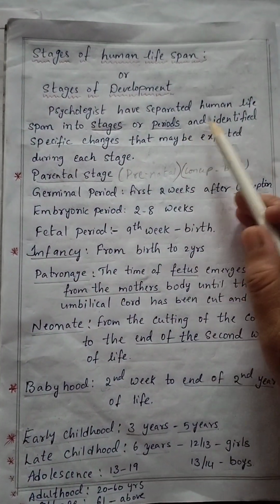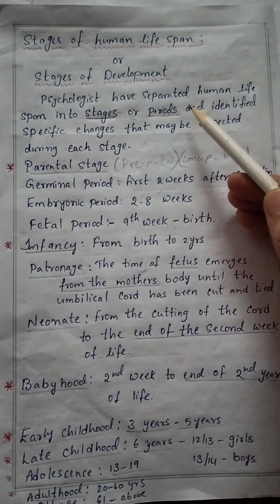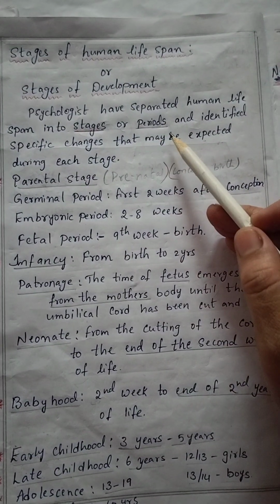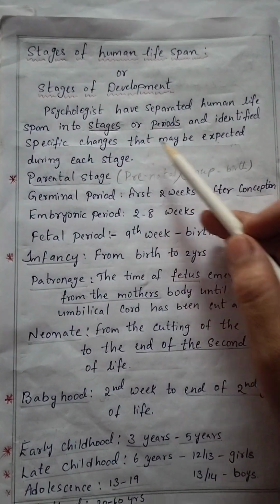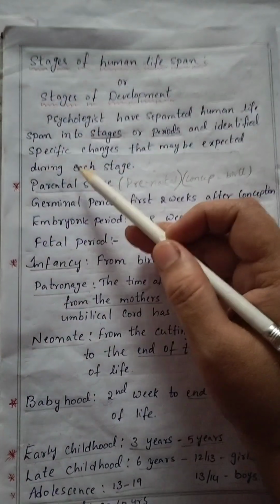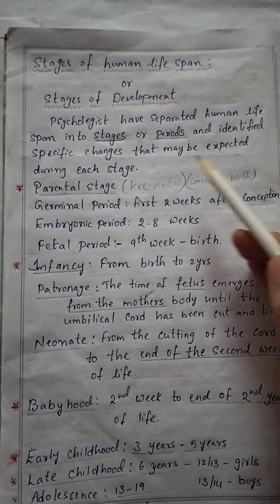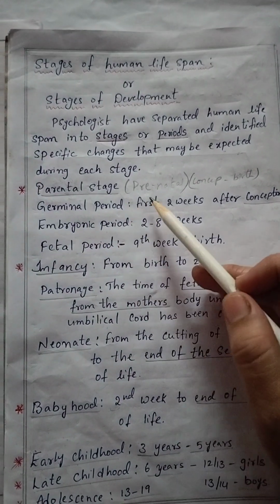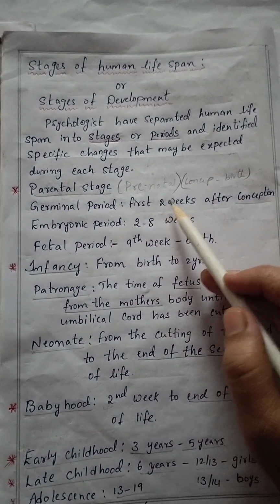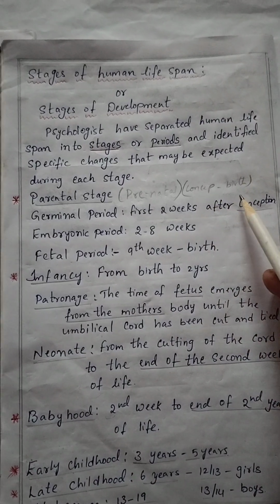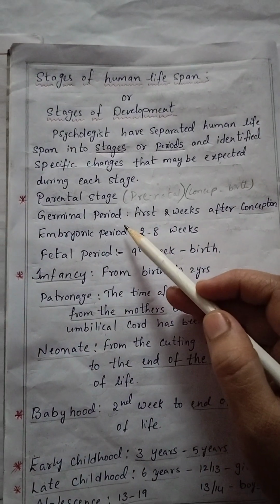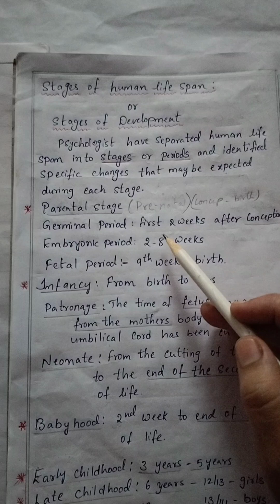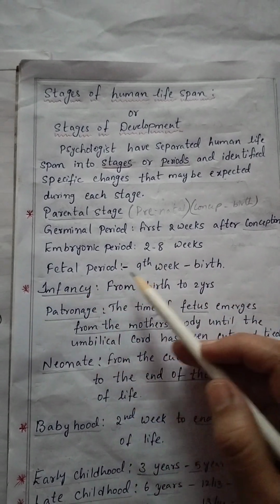Stages of human lifespan or stages of development. Psychologists have separated the human lifespan into stages or periods and identified specific changes that may be expected during each stage. First one is the prenatal stage. It is from conception to birth. Again, it is divided into germinal period, embryonic period, and fetal period.